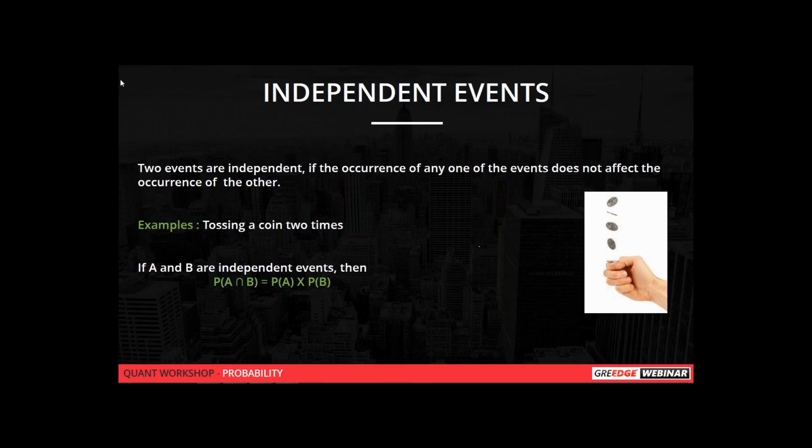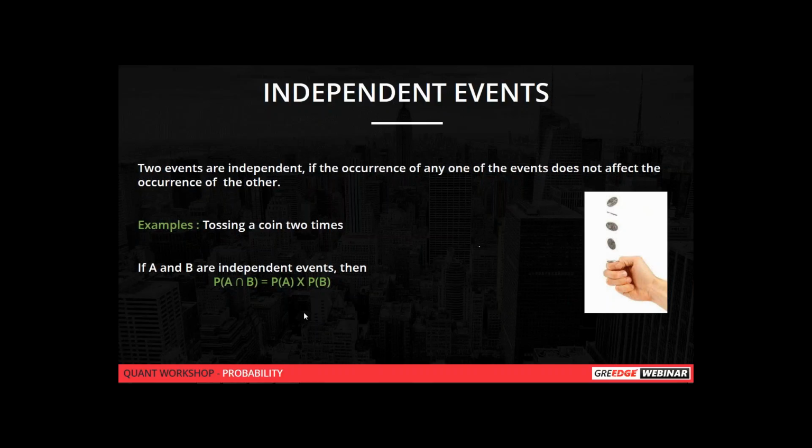The first time you can get a tail or a head, and the second time you can get a tail or a head. That is called an independent event. The outcome of one will not affect the outcome of the other. Since you've got a tail the first time, you can't say that you won't get a tail the second time. There are equal options of getting either tail or head in the first outcome, and in a similar way either tail or head in the second one.